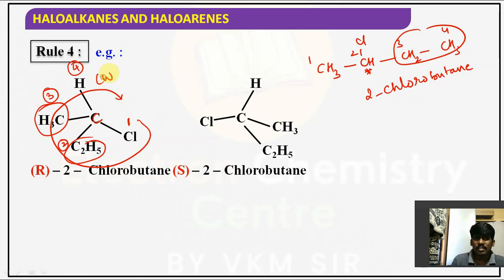Which direction is it? Clockwise. So which configuration? R. So what name can be given? R-2-chlorobutane. Now you have to give the absolute configuration also.